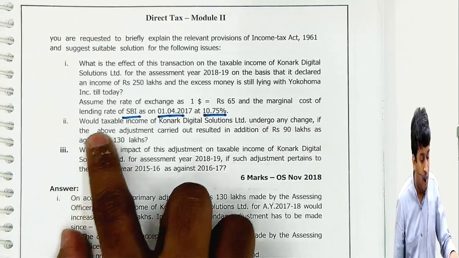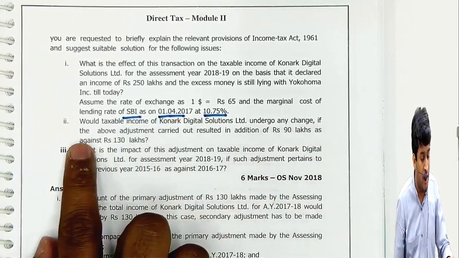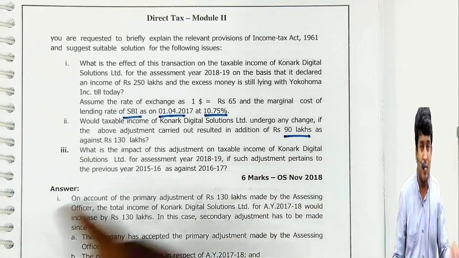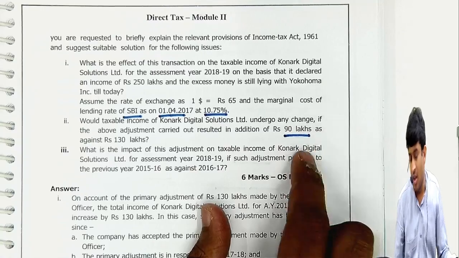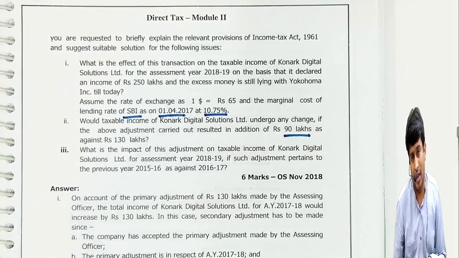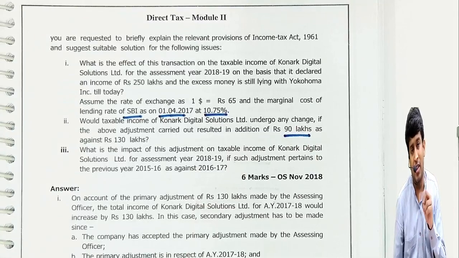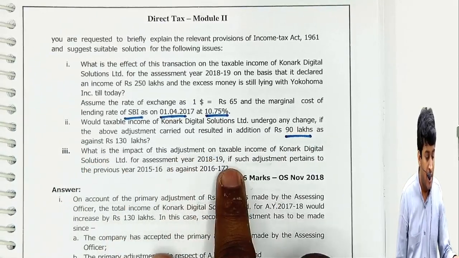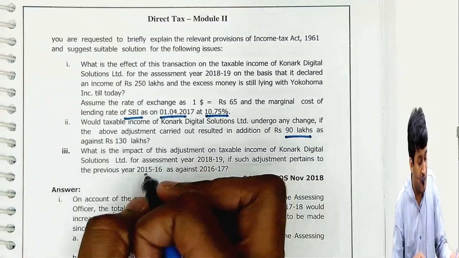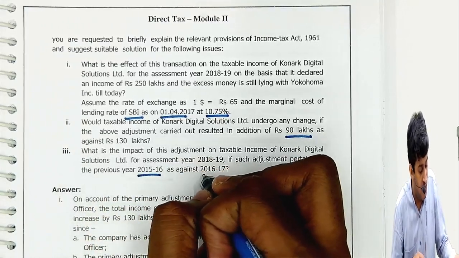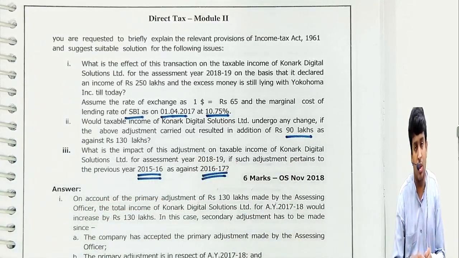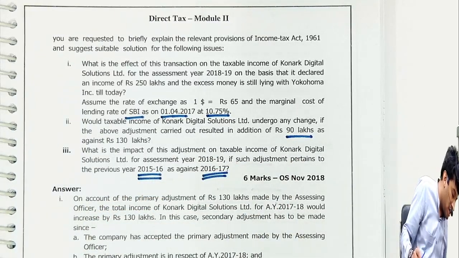Second bit: would the taxable income undergo any change if there is an addition of 90 lakhs? If the excess money is 90 lakhs, less than 1 crore, this section will not apply. This section will apply if the excess money is more than 1 crore. Third, what is the impact of the adjustment if such adjustment pertains to previous year 15-16 as against 16-17? If it is financial year 15-16, this section will not apply.